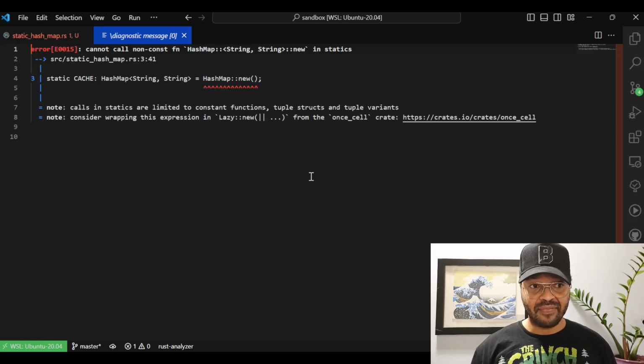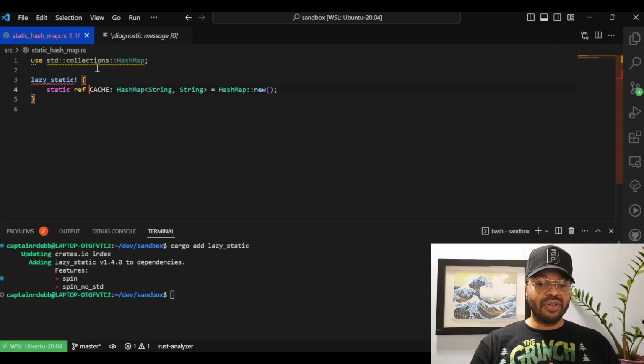Let's look at line 8. Consider wrapping this expression in Lazy::new from the once_cell crate. So there's some way to lazily instantiate certain types. I know that there's another library called lazy_static that'll let us do the same thing, and I'm going to use that instead. There you go.